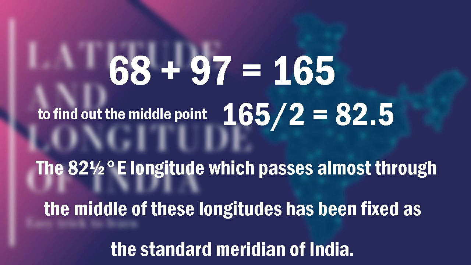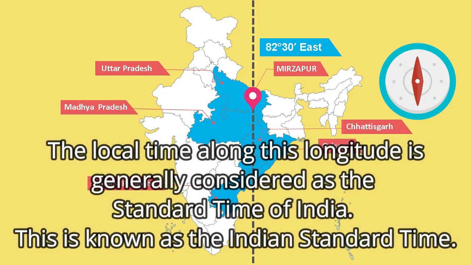So 82 1/2 degree east longitude is considered the standard meridian of India. The local time along this line is termed the standard time of India. So Indian Standard Time is calculated based on the Indian standard meridian, that is 82.5 degree.